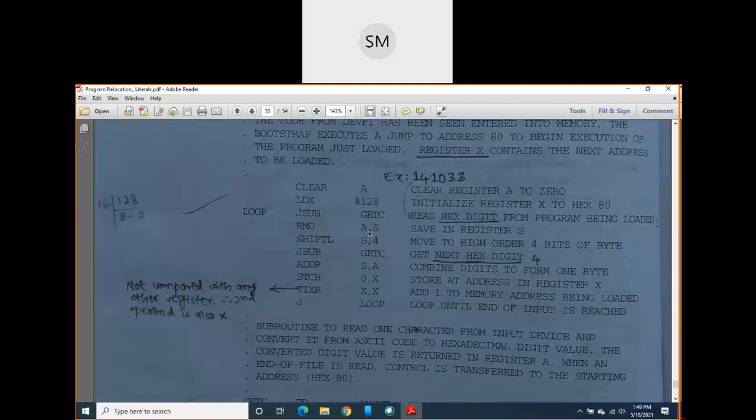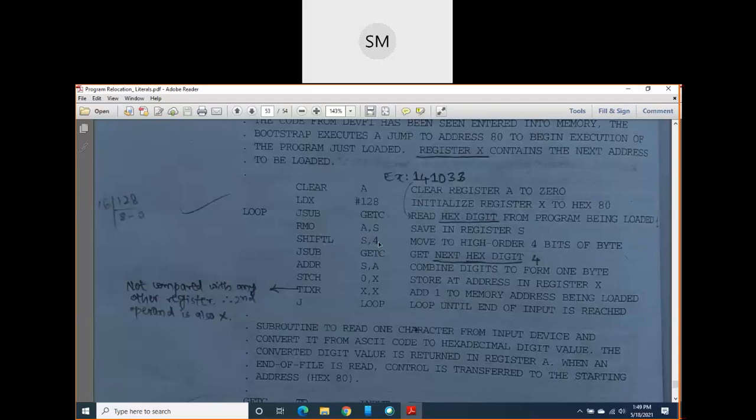Because in the next iteration, once again I want this A. So because of that only I store the value of A, whatever the content it was, into the register S. Then SHIFTL. What it does? Here in S, whatever the value you have just stored, you perform shifting there.